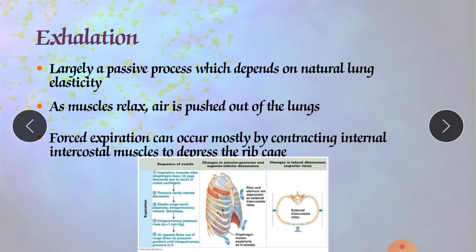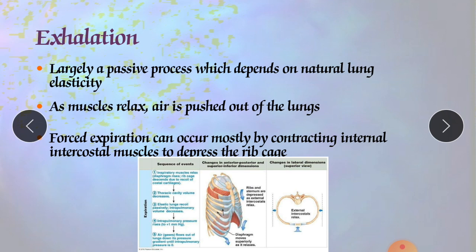Exhalation becomes active only during forceful breathing, as I told you earlier, such as when playing a wind instrument, like a trumpet or a saxophone, or any instrument where we blow air through our mouth.